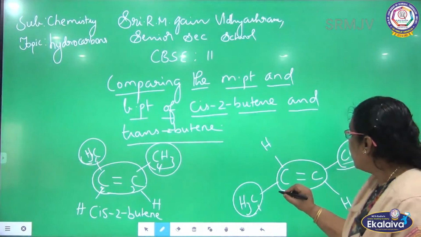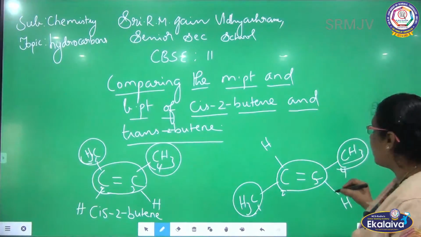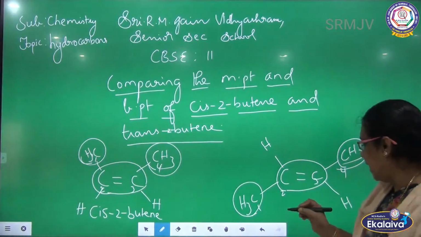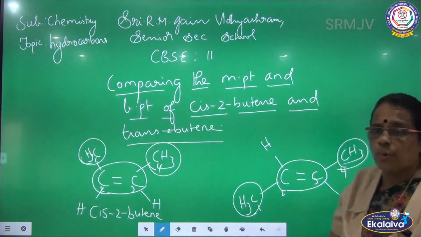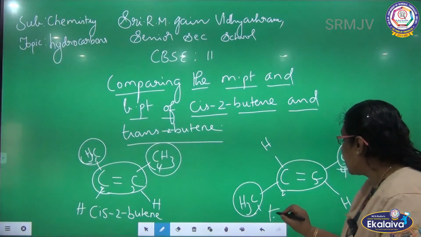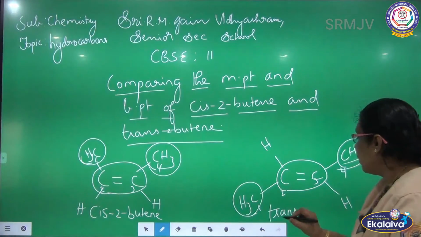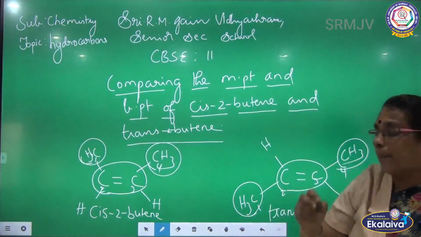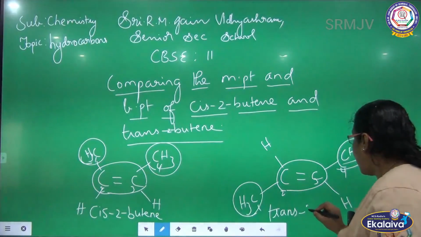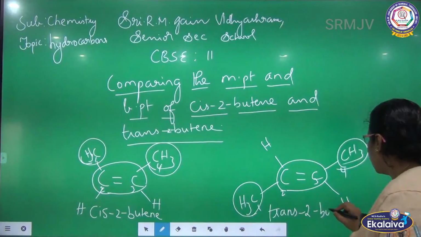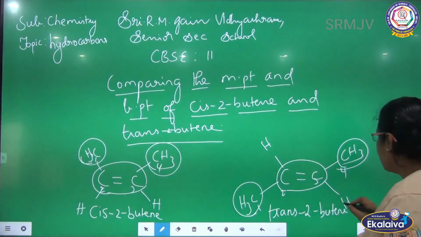Here also, the number of carbon atoms is 4. See the position of the double bond, between 2 and 3. Both the methyl groups are on the opposite side of the doubly bonded carbon. So it is also an isomer, which I am going to indicate as trans, because the similar groups are on the opposite side. Trans, okay. Position is 2. Who is the parent here? Butene. Trans-2-butene.